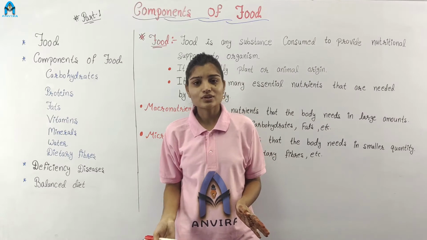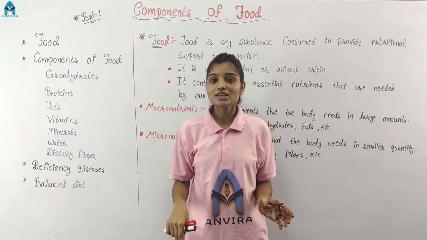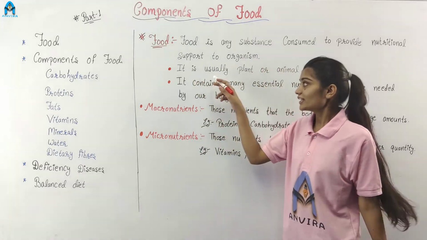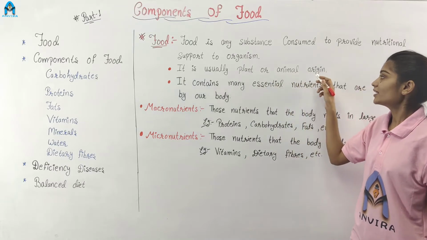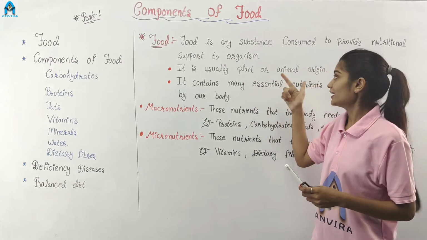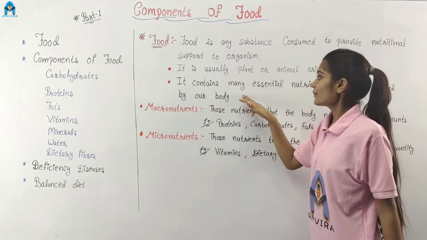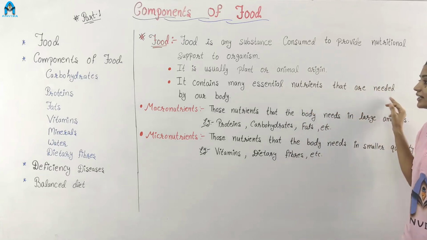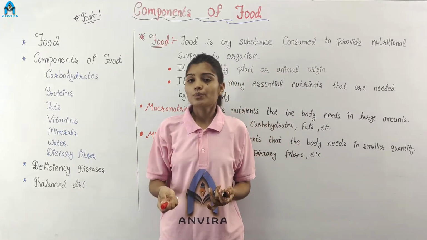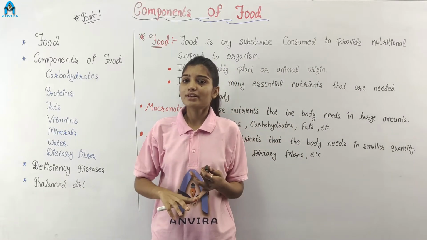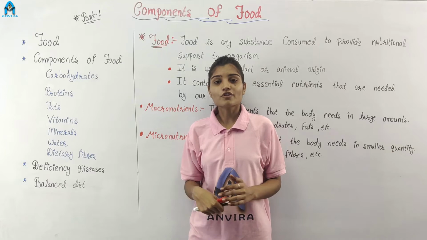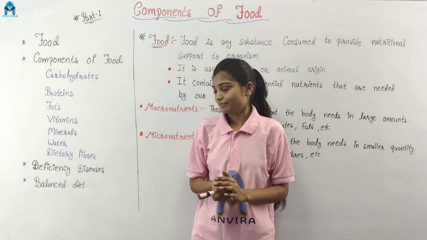फूड हम उन सभी सब्सटेंस को कहते हैं जो कि कंज्यूम किए जाते हैं किसी भी बॉडी को न्यूट्रिशनल सपोर्ट प्रोवाइड करवाने के लिए. It is usually of plant and animal origin. We obtain food from what? From plants and animals. It contains many essential nutrients that are needed by our body. There are many nutrients present in our food, which are proteins, vitamins, minerals, carbohydrates, etc. And these nutrients are very necessary for a healthy and good body.